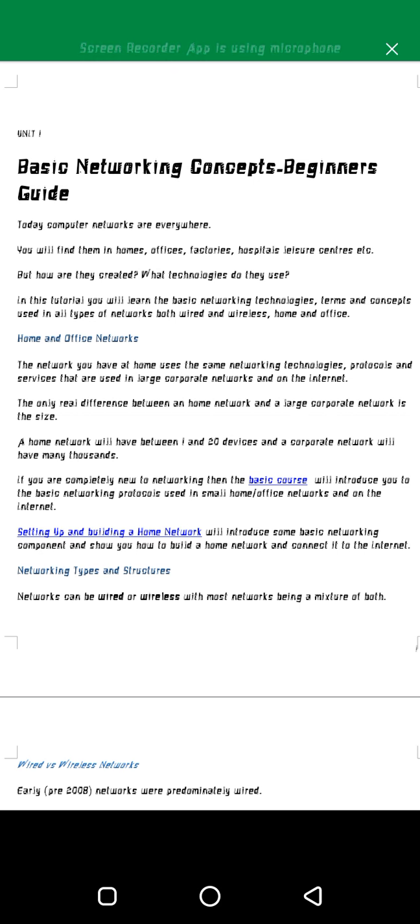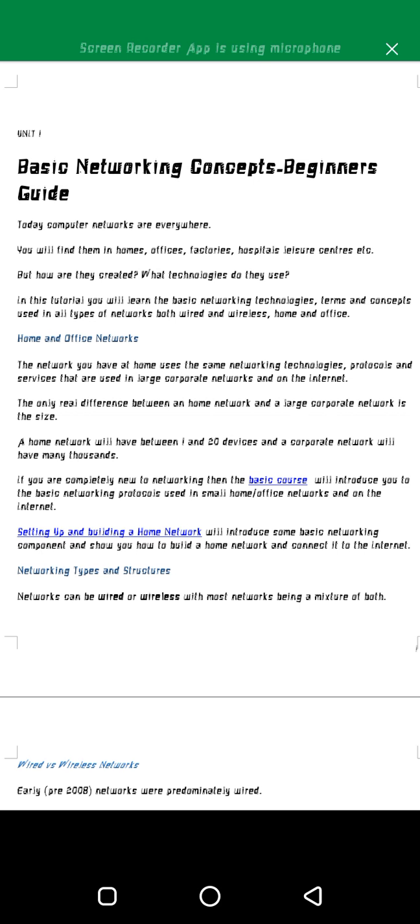So let's start with Unit 1, Basic Networking Concepts. Today, computer networks are everywhere. You'll find them in homes, offices, factories, hospitals, leisure centers, etc. But how are they created? What technologies do they use? In this tutorial, you will learn the basic networking technologies, terms and concepts used in all types of networks, both wired and wireless, home and office.